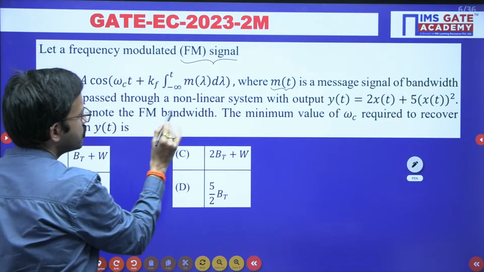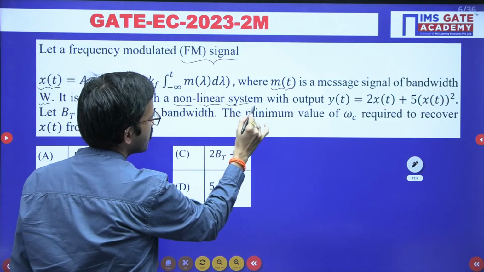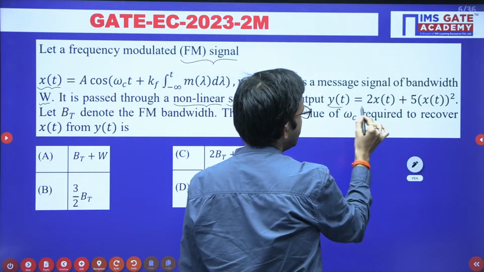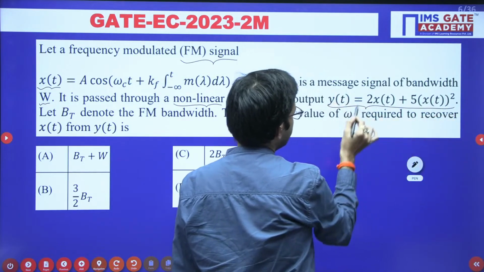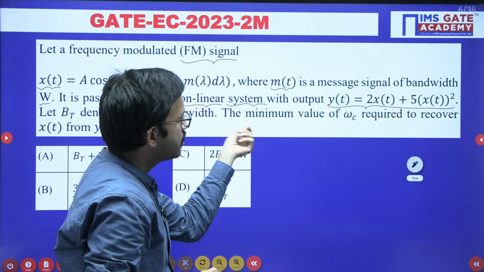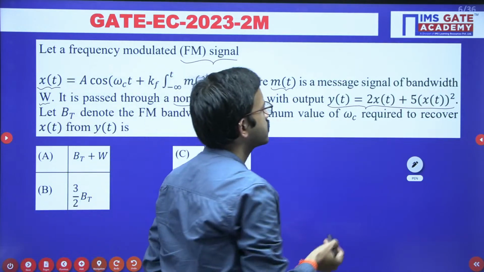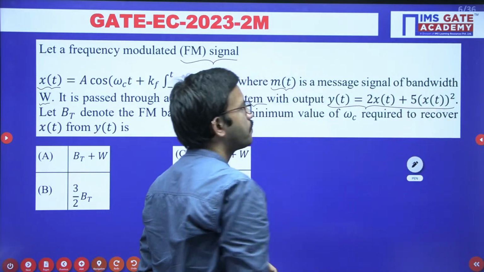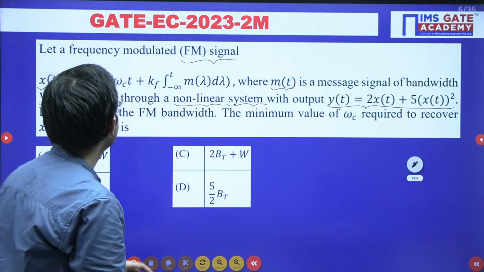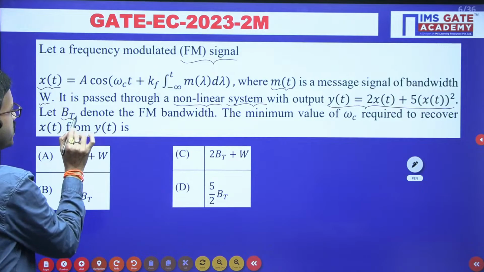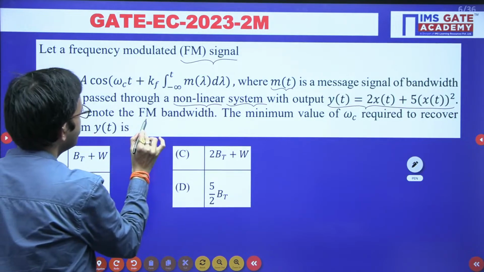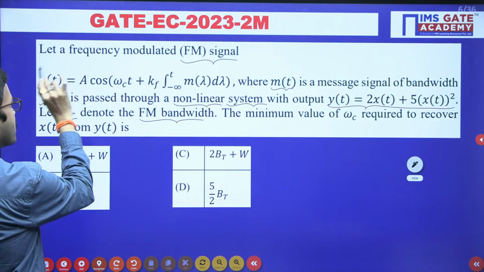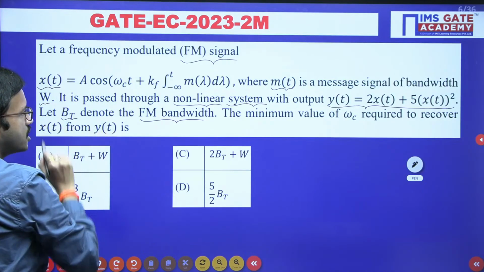It is passed through a non-linear system with output. They have mentioned the relation like this: output of this non-linear system in terms of input, y of t is 2 into x of t plus 5 into x of t whole square, right? Now they have mentioned bt denotes the FM bandwidth. Regarding this particular signal x of t, bandwidth they have mentioned bt.